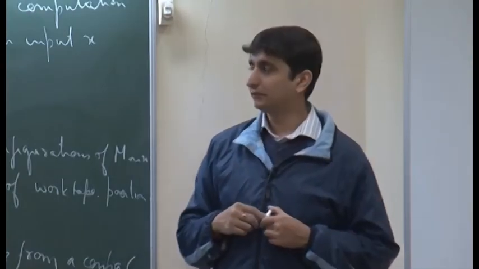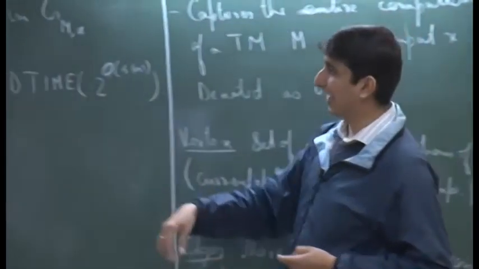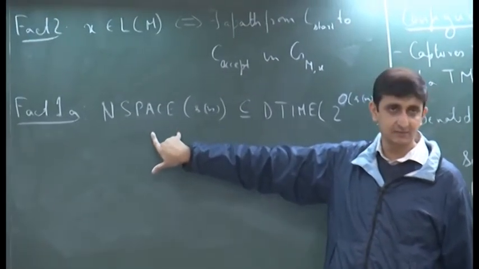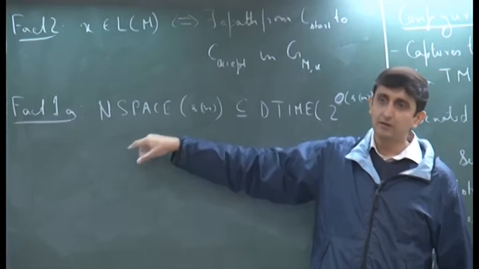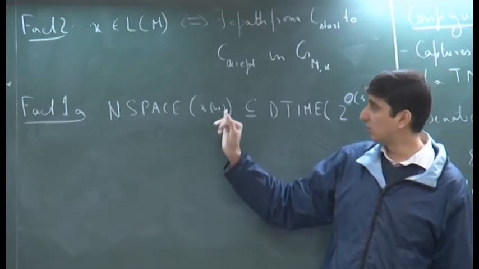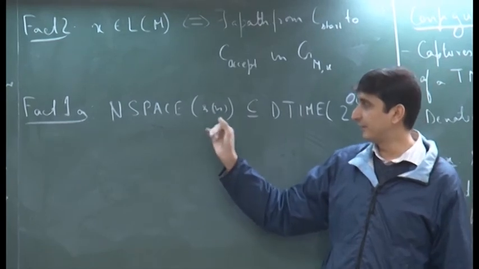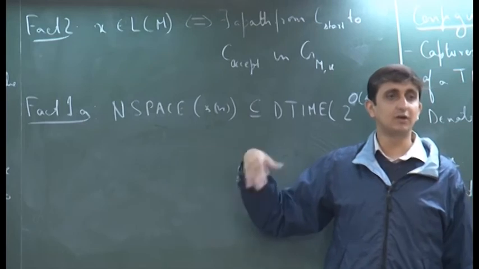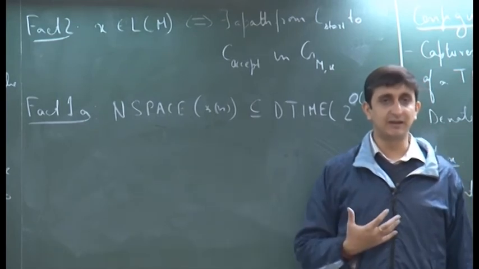So, think in terms of the graph. Suppose you have a language in this class NSPACE(s(n)). It means that there is some non-deterministic machine which is using space order s(n) to decide L. What would be the size of the configuration graph of that machine on any input?